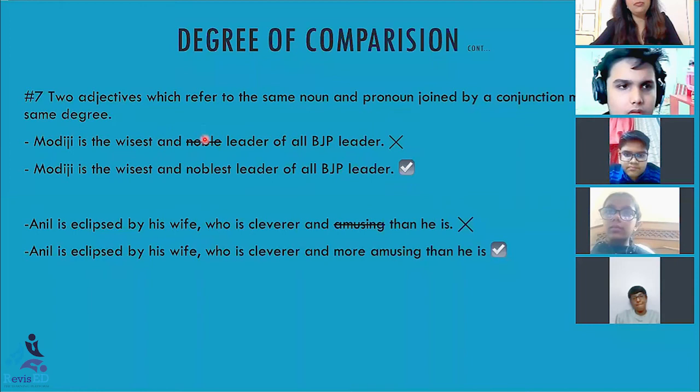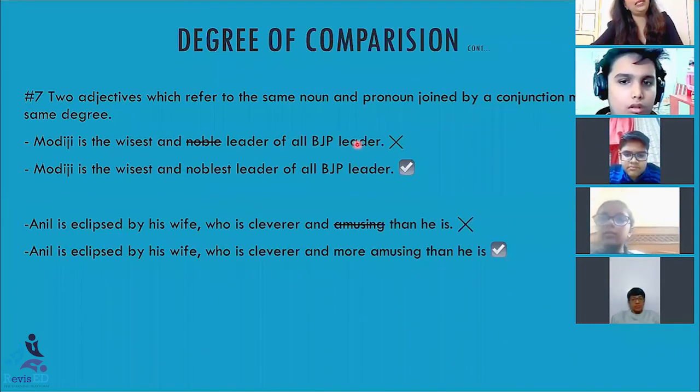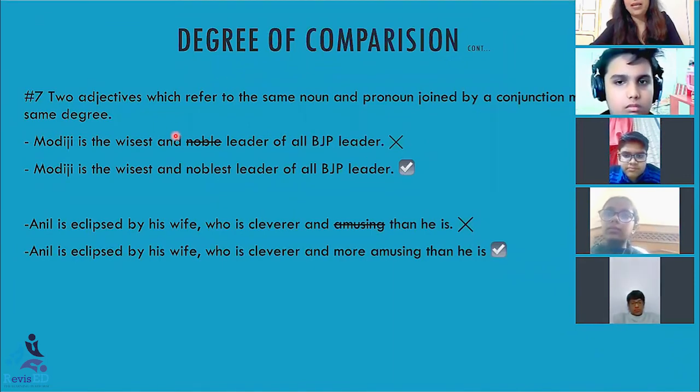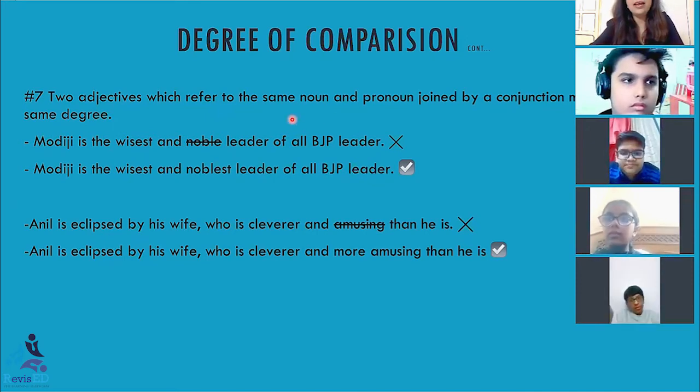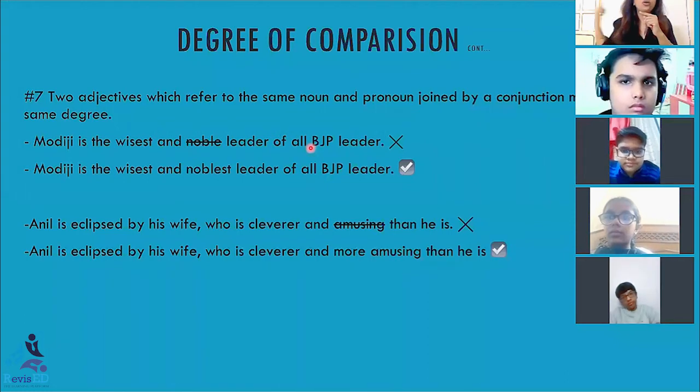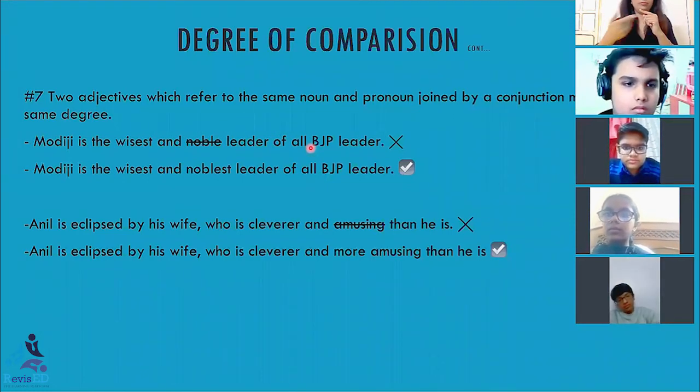But apart from this, what we need to keep in mind is all BJP leaders. So what did I do? I could have said Modi ji is wise and noble leader. Here also positive, here also positive, of all BJP leaders. But that is wrong. Why is that wrong? Because here I have used the word all. All means that I am comparing Modi ji not with some other person, but with all the leaders of BJP.